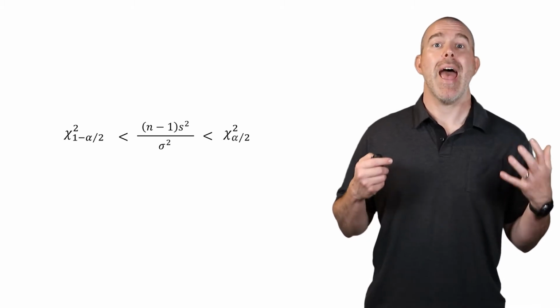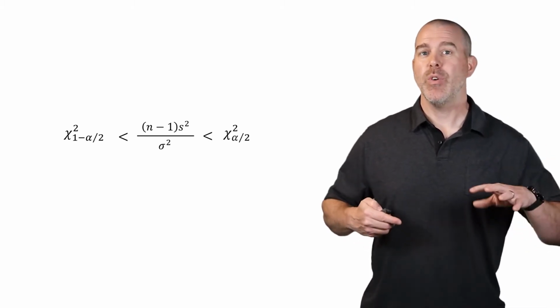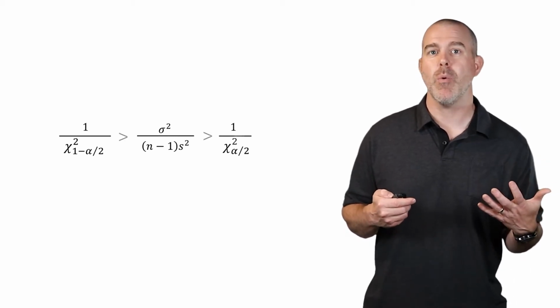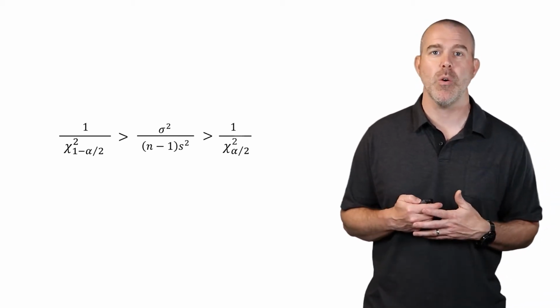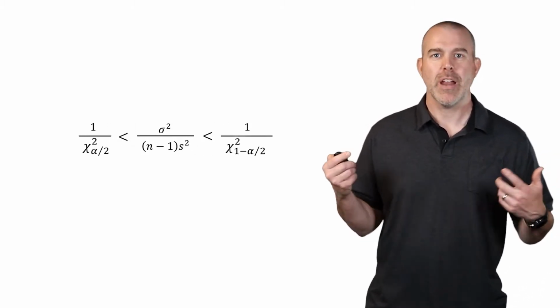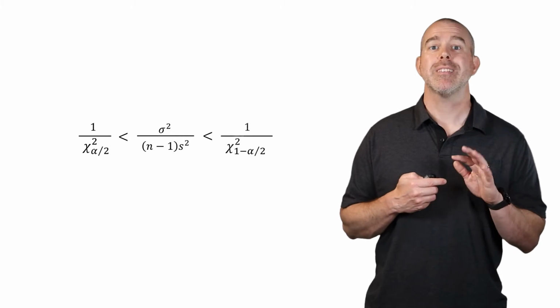So let's do some algebra with this compound inequality. If we take reciprocals of everything, you might remember this from algebra. When you take reciprocals of an inequality, you have to change the direction of the inequality. And now let's reverse the order. And so I'll kind of read it backwards. Let's clear fractions.